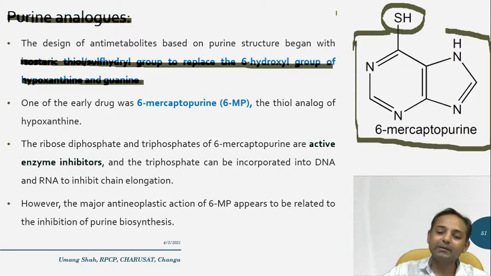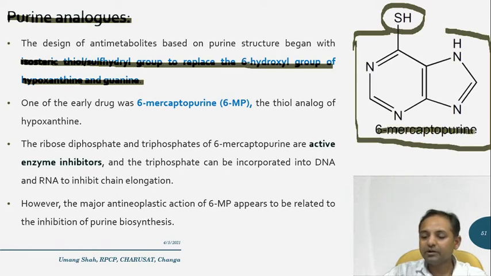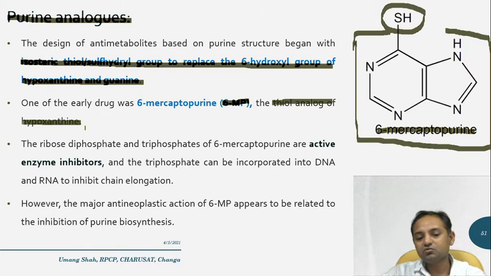If it is replaced with the thiol or sulfhydryl group, then it's the structure of 6-mercaptopurine. It is a purine antimetabolite agent. So 6-mercaptopurine was the first drug, also called the thiol analog of hypoxanthine, which is used as an antimetabolite in cancer treatment.